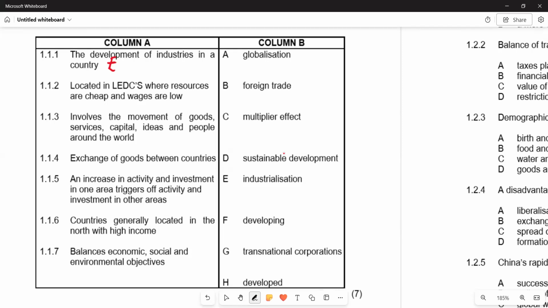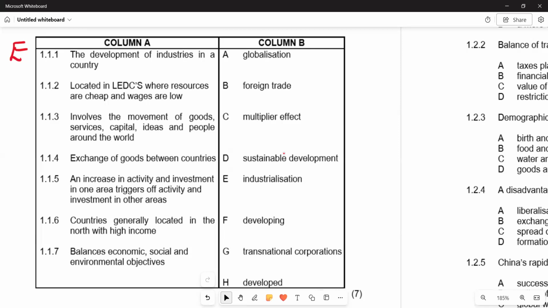So the first one is E. Maybe we can make it more visible. We have our E describing 1.1.1. Then we go to 1.1.2. The explanation is that it is located in LEDCs where resources are cheap and wages are low.